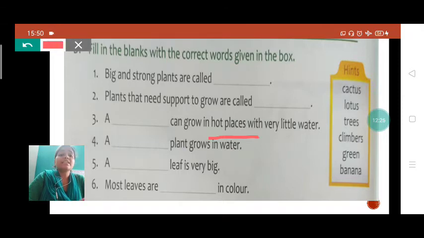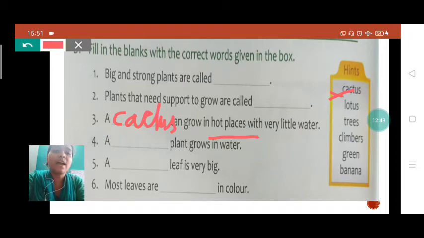That need less water. A dash can grow in hot place. Which plant can grow in hot place, student? Cactus. Yes, cactus will be the right answer. We have discussed many plants that grow in hot place. One of them is cactus. So we will write here cactus.